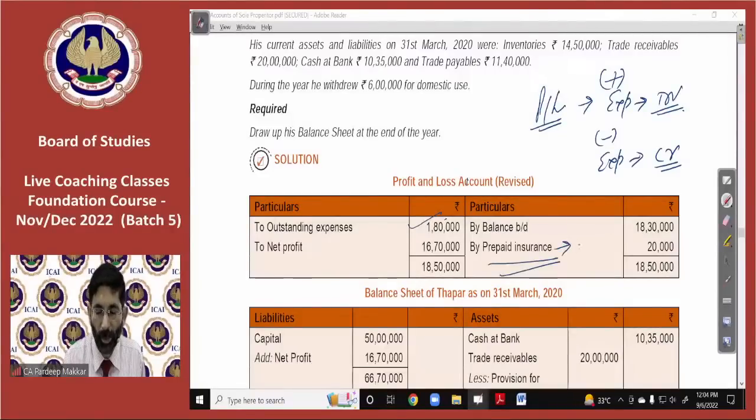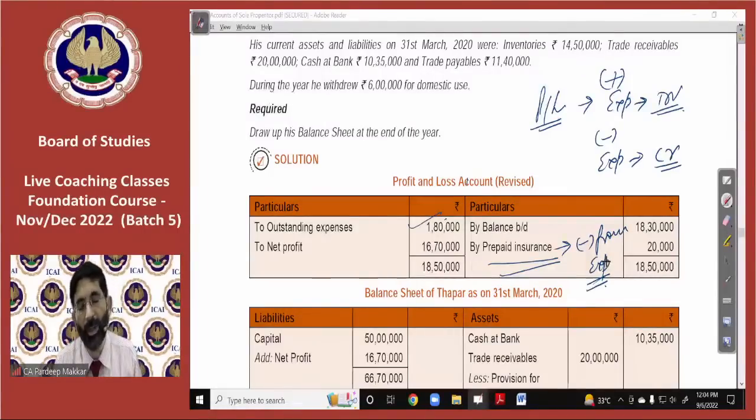Prepaid insurance is always deducted from expenses. So instead of deducting from expenses, because the expenses are not available with me now, those have already been entered, we have to enter it on the credit side. And this has to be added to the P&L account, added to expenses. So it has been debited to the P&L account. So this is all simple and very clear.